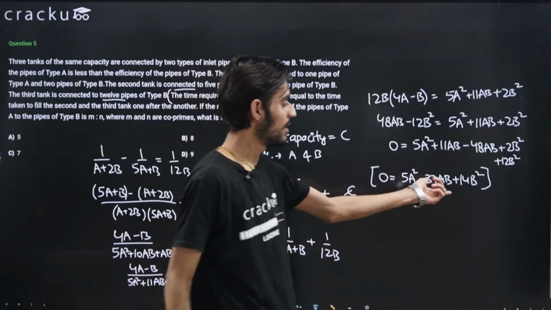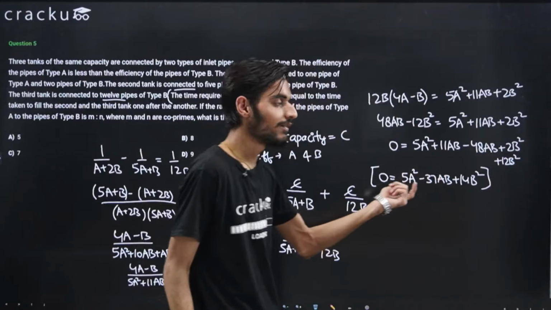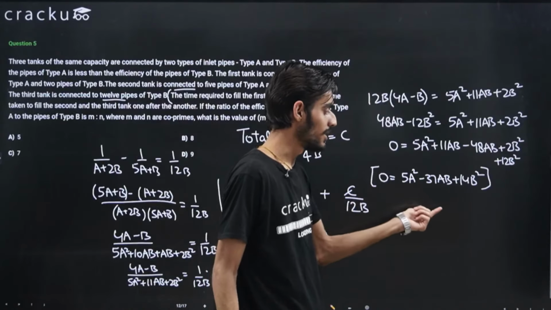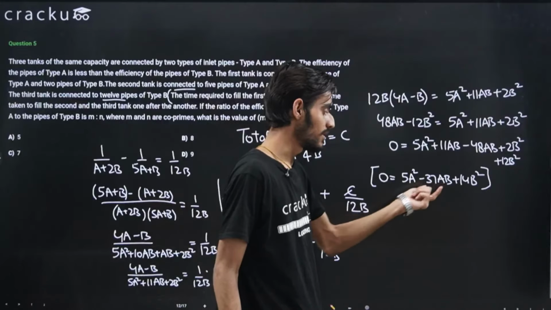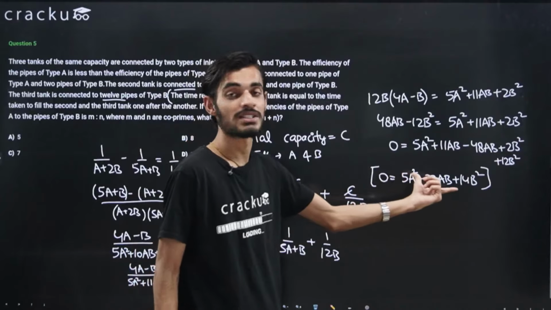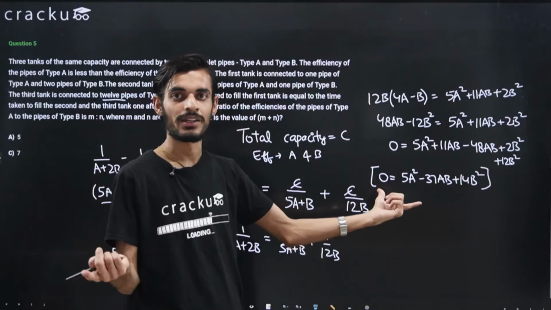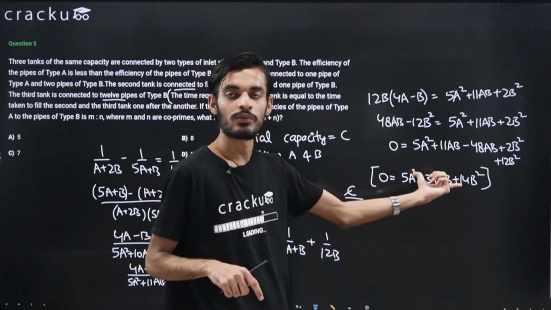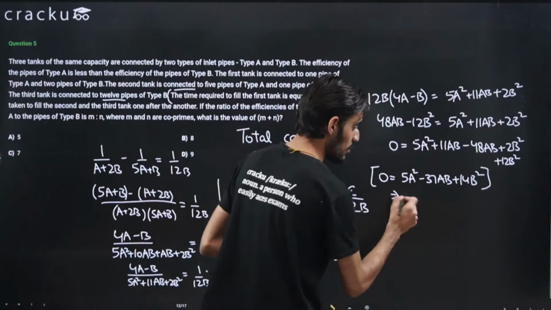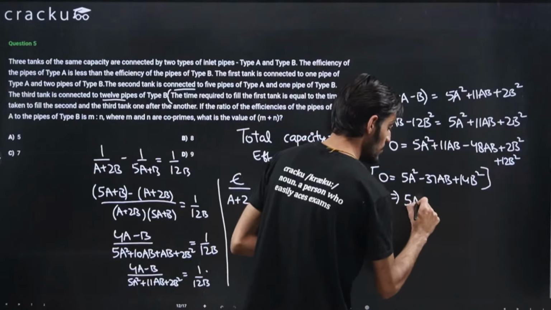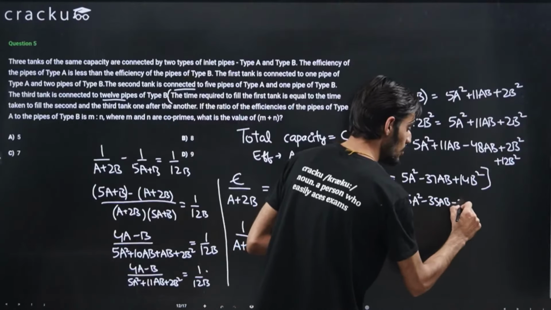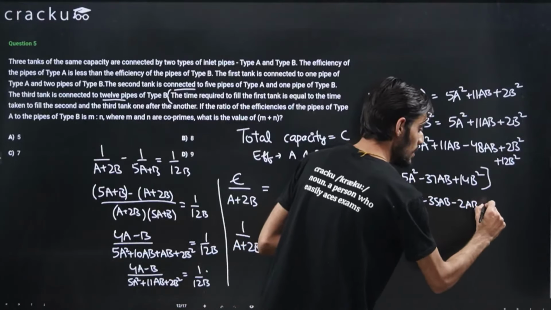Again, we need to just solve this quadratic equation, right? Either we can just break the middle term or we can use that formula. But again, we can clearly see that we can write minus 37 as minus 35 and minus 2. So the sum will be minus 37 only, and the product of minus 35 and minus 2 will be equal to plus 70, right? Minus 35 multiplied by minus 2 will be plus 70, and 14 into 5 is 70. So we can just break the middle term to solve this. This will come out to be 5a square minus 35ab minus 2ab plus 14b square.